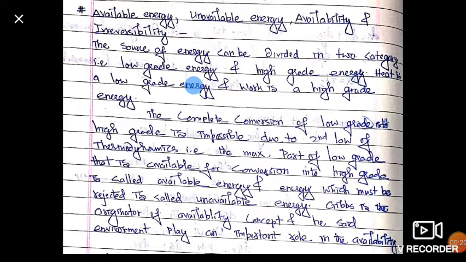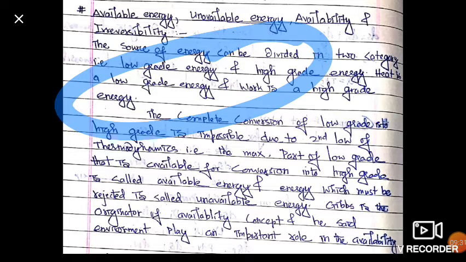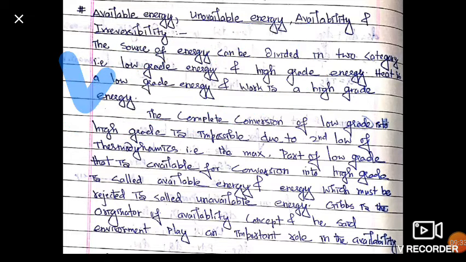The source of energy can be divided into two categories: low grade energy and high grade energy. Dear friends, our source of energy has two types. One is low grade and another one is high grade. Heat is low grade energy and work is high grade energy.